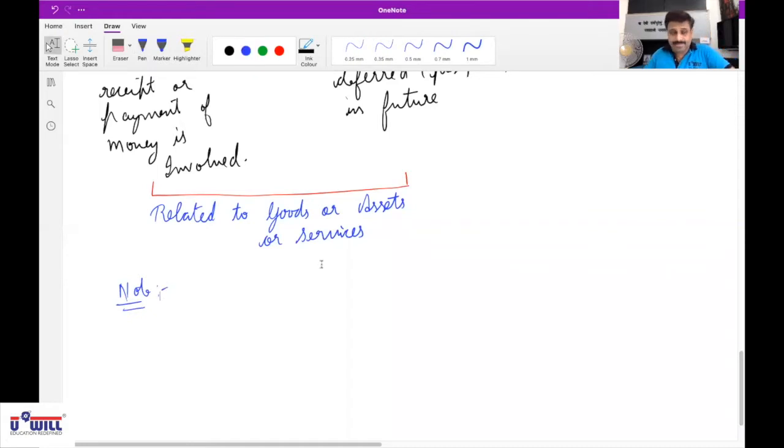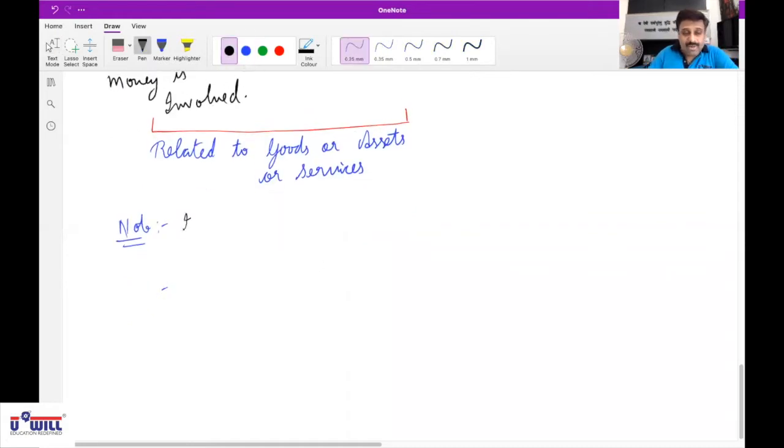So if transactions, all of you have to write it down.